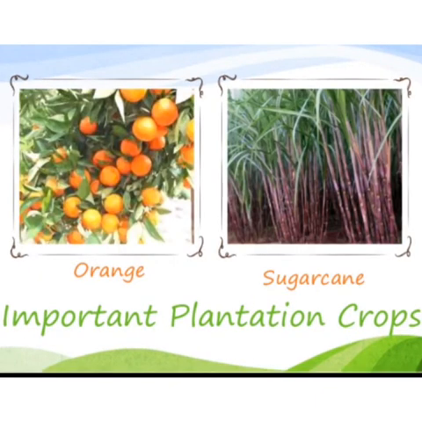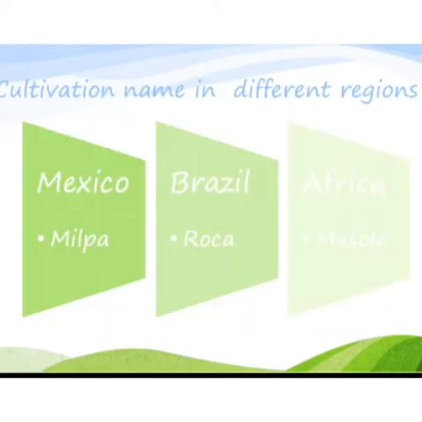So these are some of the important plantation crops. Can you see coffee, apple, oranges and sugarcane? Cultivation names in different regions.